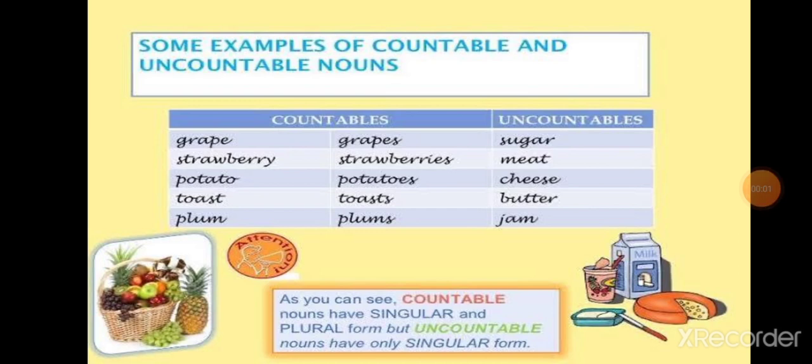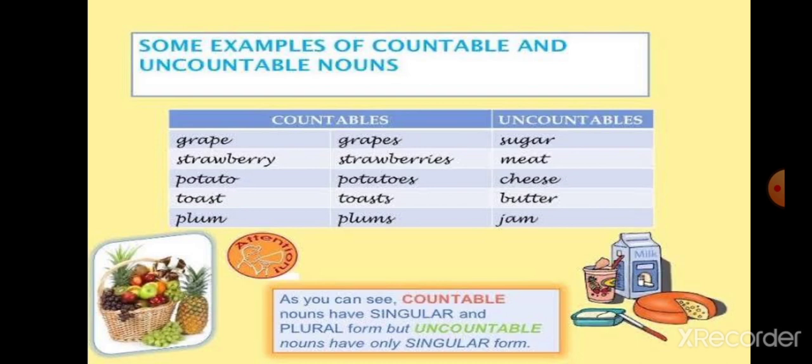Now, before classifying nouns into countable and uncountable, one important rule we will memorize, that is, countable nouns have singular and plural form both, but uncountable nouns have only one form, that is, singular form. Now, we will understand this more briefly with some examples. Can you see these countable nouns? Yes, grape, strawberry, potato, toast, and plum.